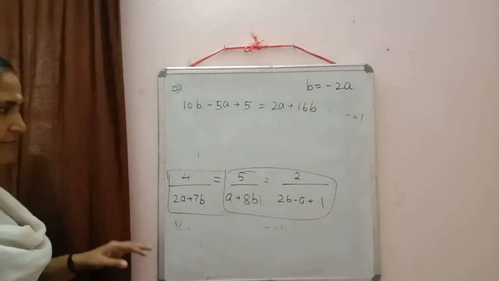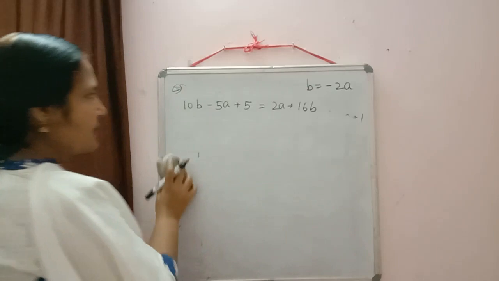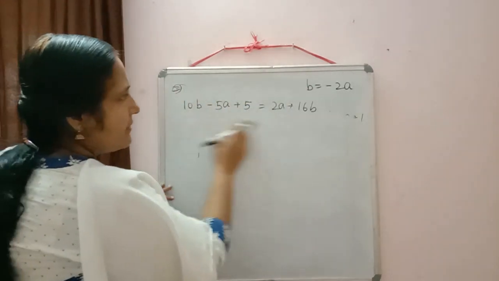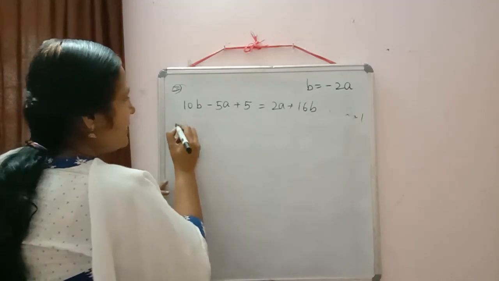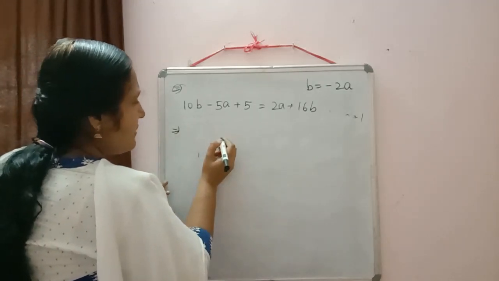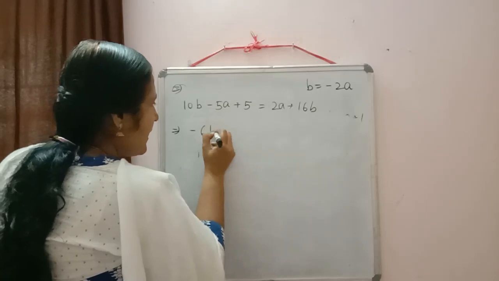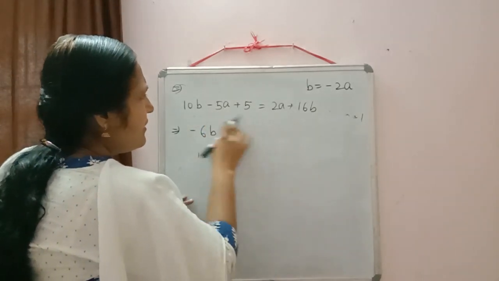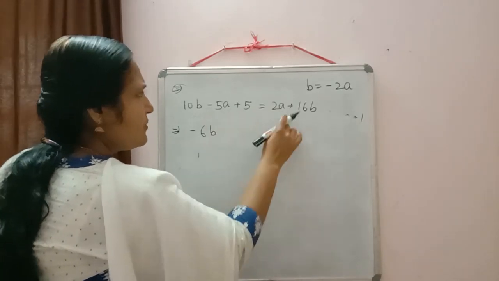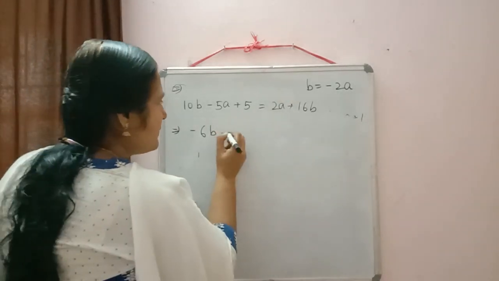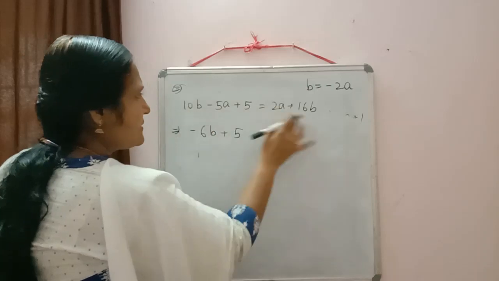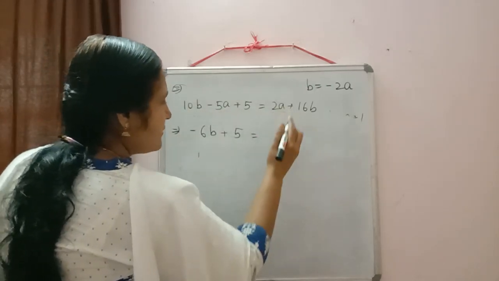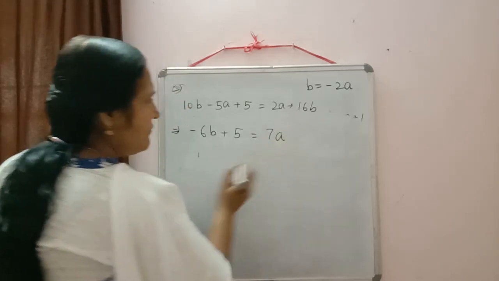Now we can shift the same variables to one side and then substitute the value there. So 10b minus 16b will be minus 6b. Minus 5a, and 5a we can shift to the right hand side. So we have at present minus 6b plus 5 is equal to 2a plus 5a, so that will be equal to 2 plus 5, 7a.